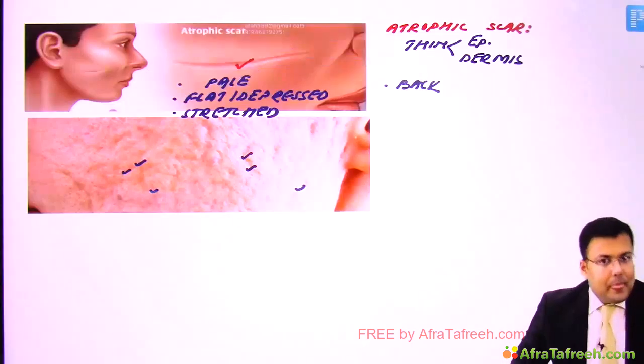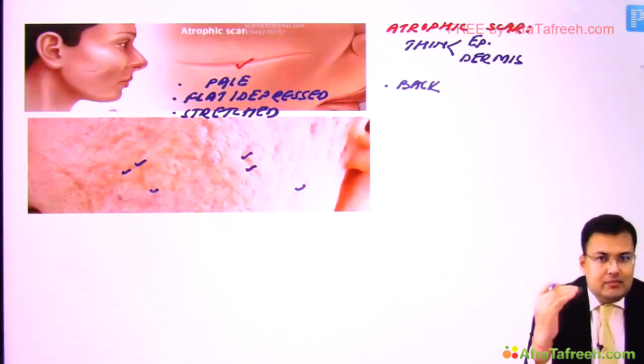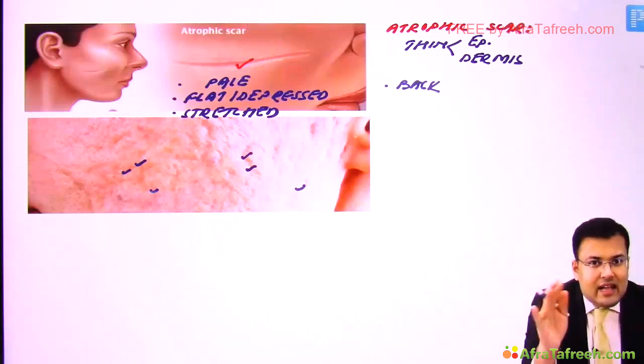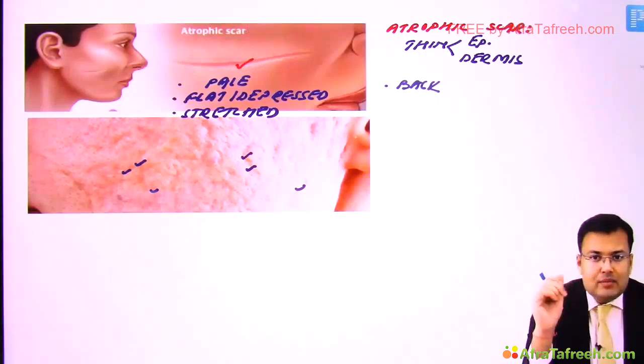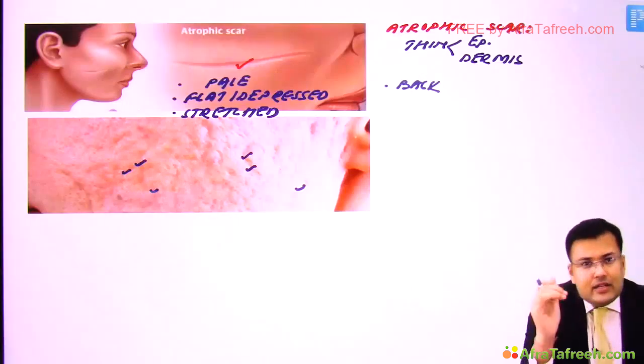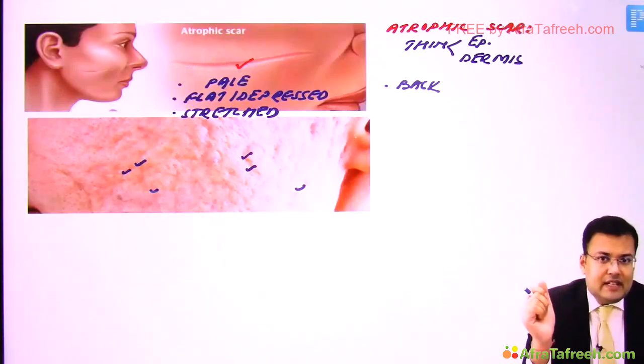What is the problem? Some cosmetic surgeons, what mistake do they make? They excise this scar and resuture it. But the problem is, since there is thin epidermis and dermis, even if you excise the scar and resuture it, the results are not very satisfactory. Clear? So this is the problem with atrophic scar.